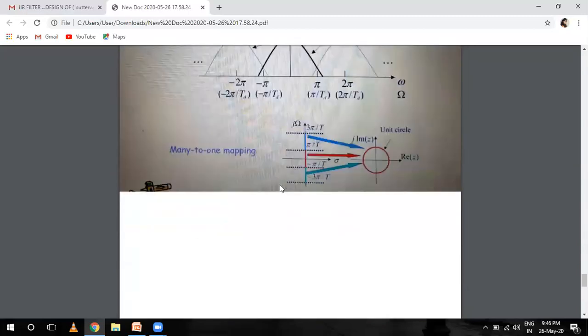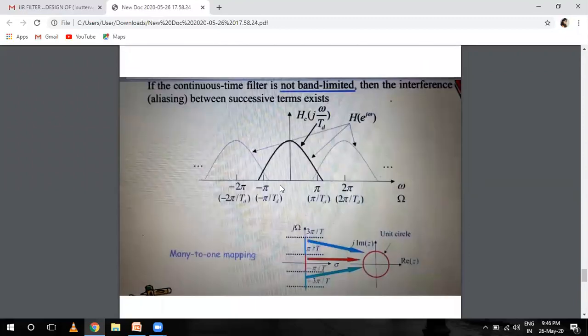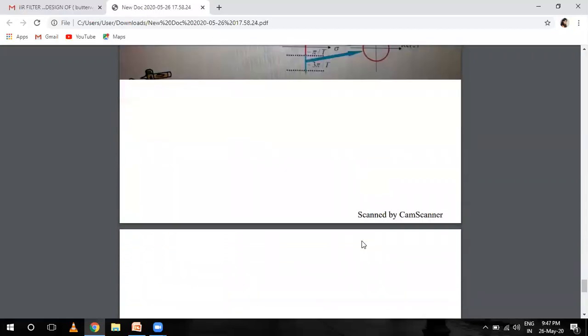If the continuous time filter is not band limited, then interference between the successive terms exists. Yes, this is one signal, this is another signal, and this is another signal, and this is called aliasing. अगर हमारा continuous time filter is not properly band limited नहीं होता, तो हमारे एक सिग्नल और दूसरा सिग्नल के बीच में इंटरफेरेंस हो जाती है और उसको बोलते हैं aliasing. So this overlap part is called aliasing. And this impulse invariant method is used for many to one. These many signals go into one unit circle. This is the impulse invariance method.